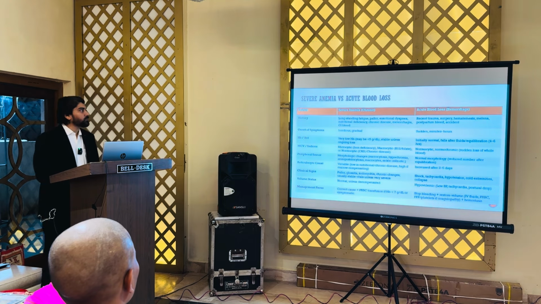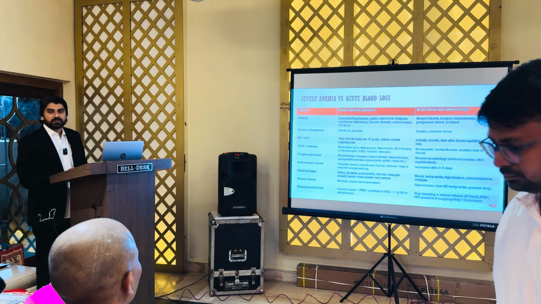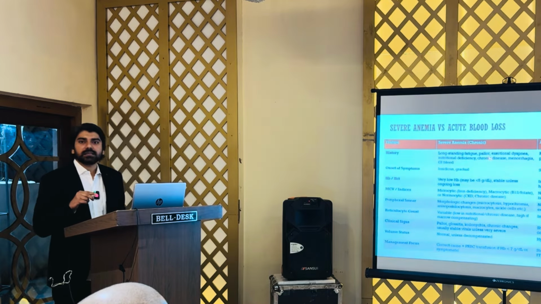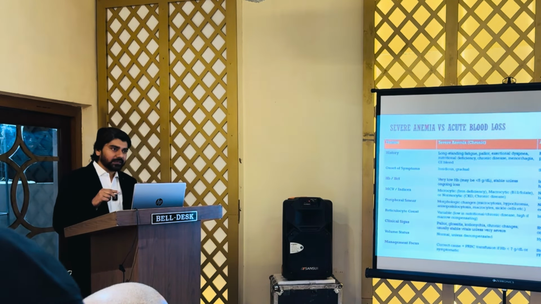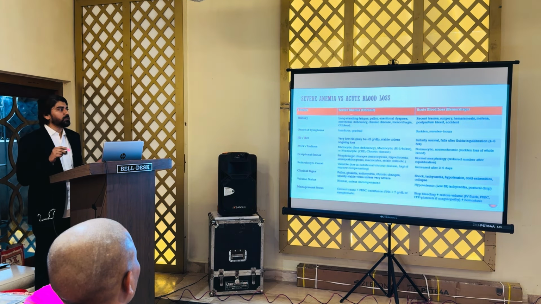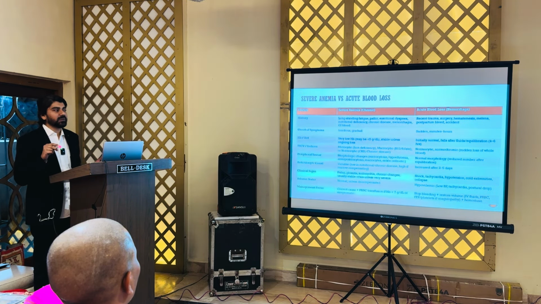So coming to my first topic, the first topic we are going to discuss is about the anemias. First of all, we are going to talk about the difference between severe anemia versus acute blood loss. Now in both these conditions, the hemoglobin level in all the patients is very low, obviously, as we all know. Severe anemia may be due to chronic disease, and acute blood loss is mainly due to blood loss or hemorrhage. So what is the difference between them? For that we have to give a lot of importance to the history and the clinical examination.